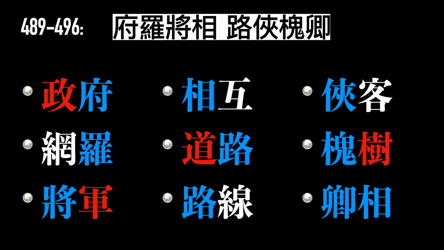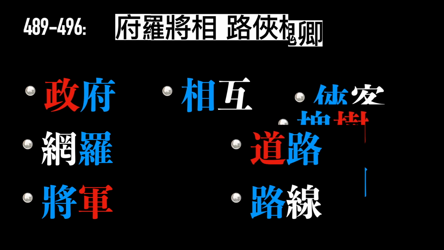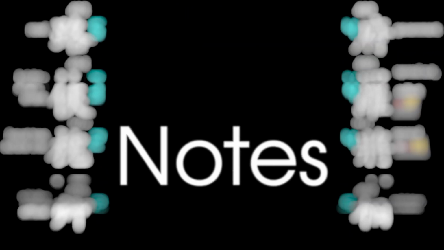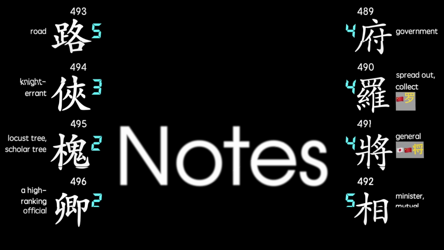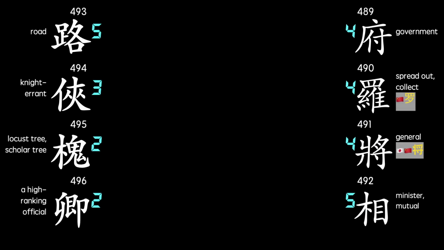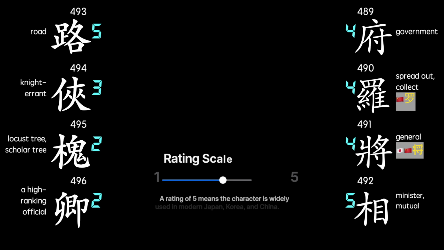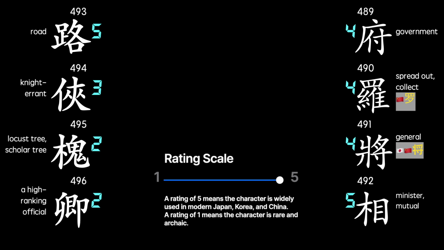Have a look one more time at the words of this lesson. See which ones you remember. Okay, let's move on. Now take one last look at each of the characters and offer a few additional notes for each character. I'll also give each character a rating. A rating of 5 suggests the character is common and essential. A rating of 1 suggests the character could be obsolete.